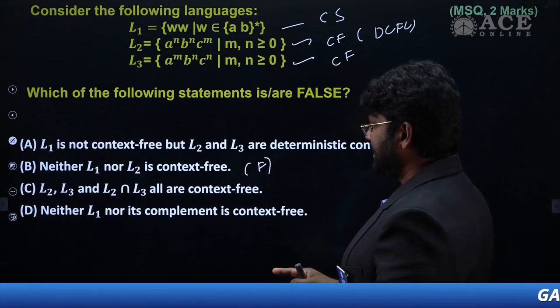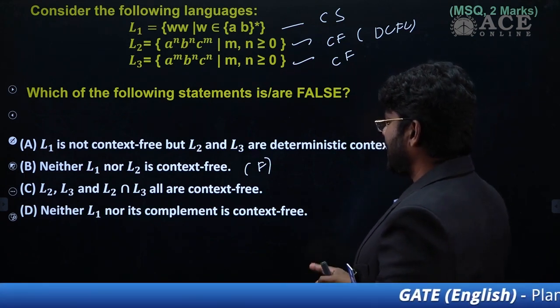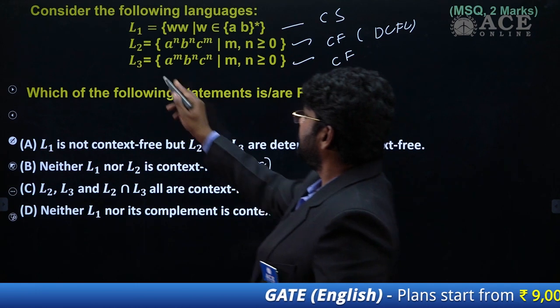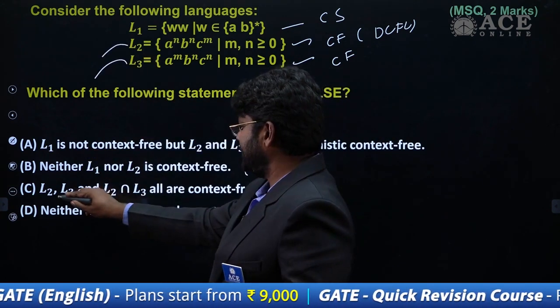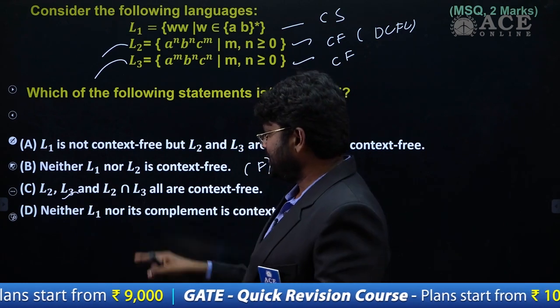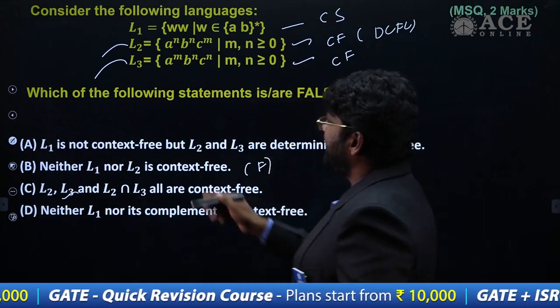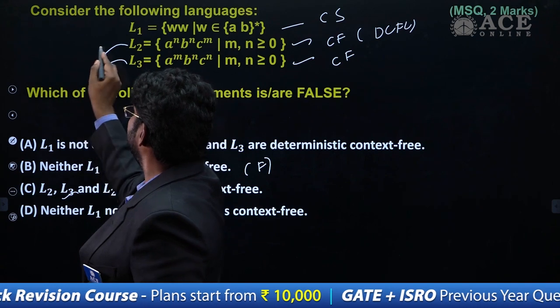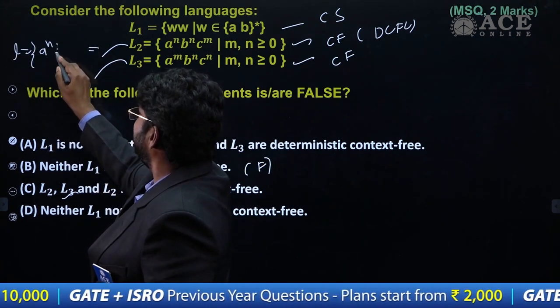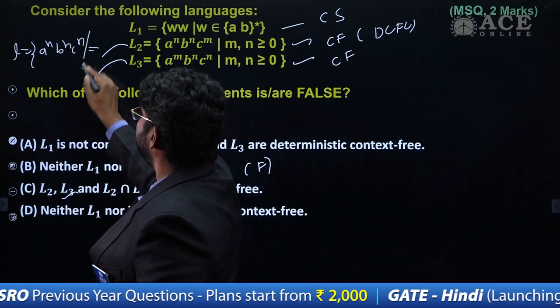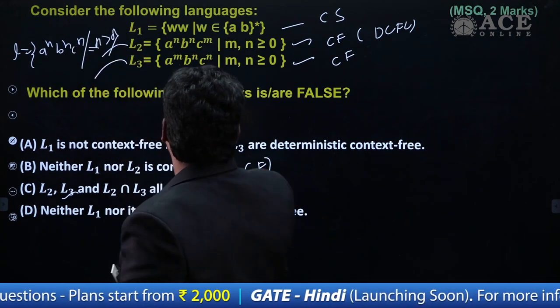And L3 and L2 intersection L3 are context free. But this is L2, this is L3, both are context free, this is valid. But L2 intersection L3, if I take the intersection of these, it will give you the language a power n, b power n, c power n, such that n is greater than 0.